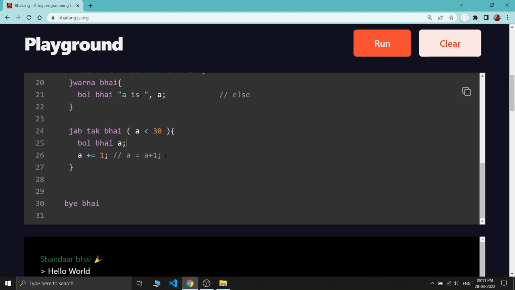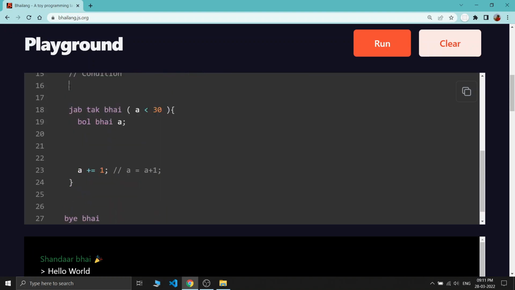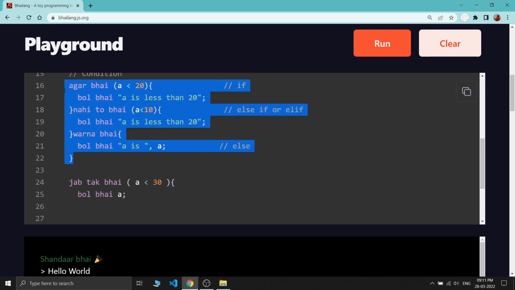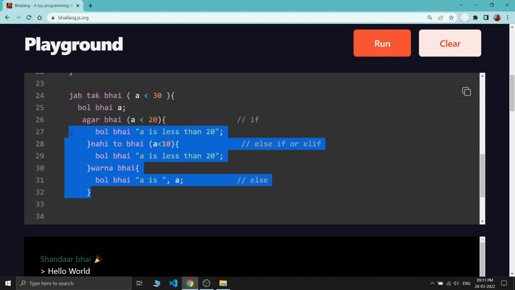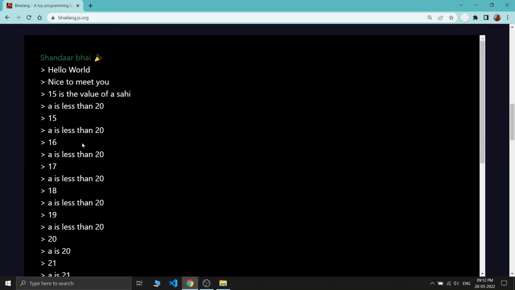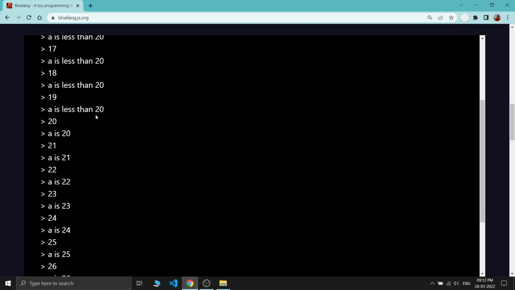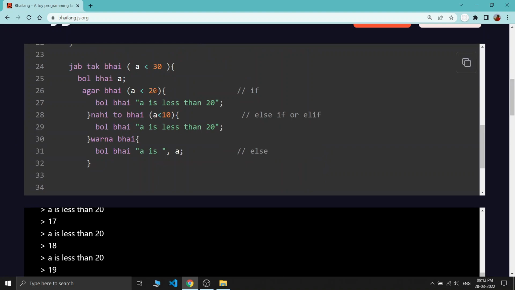You can also put some conditions inside it, just copy and paste the similar code here. Just copy and paste, also indent it properly. Okay, so just run once again. You can see a is less than 20, and then 15, a is less than 20, 16, a is less than 20, and everything is less than 20. I just wanted to change some conditions, like inside here I just need to put 20, and inside I wanted something like 25.